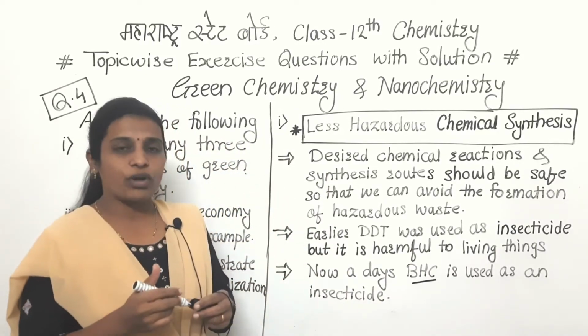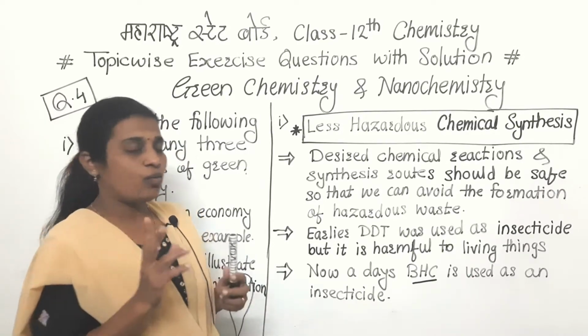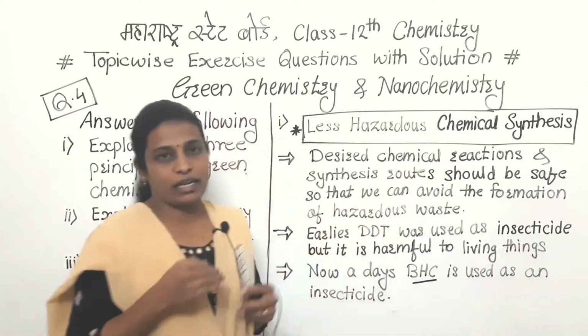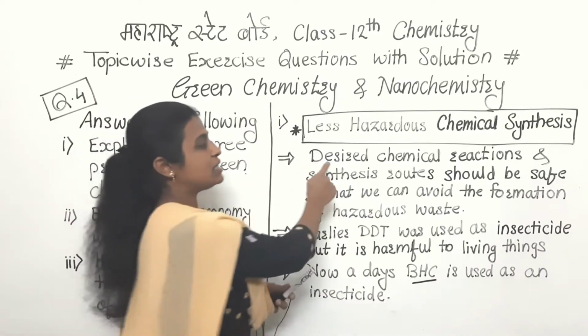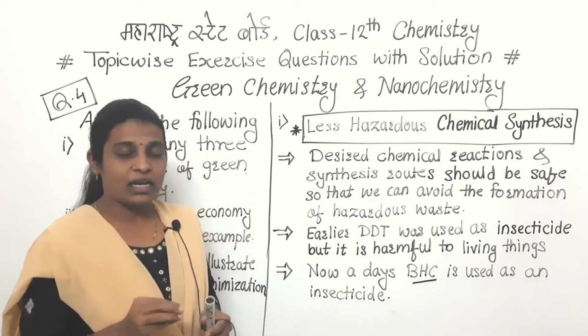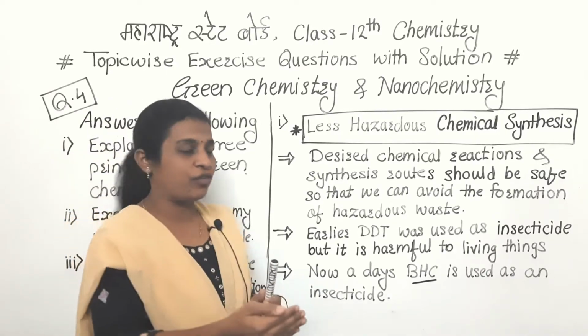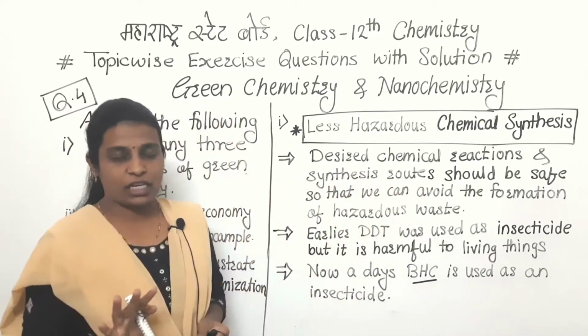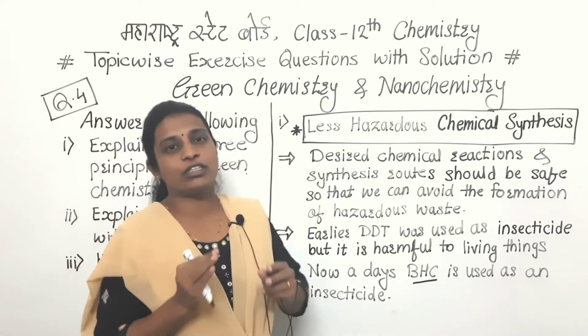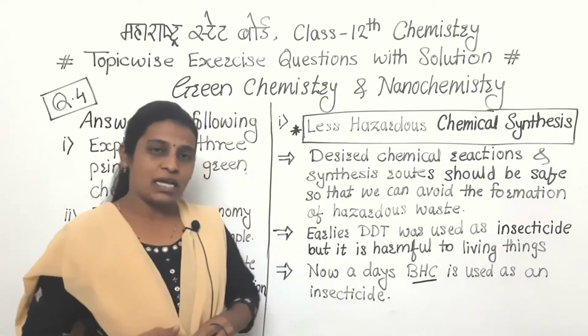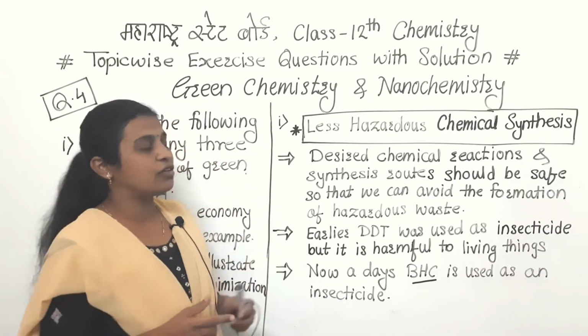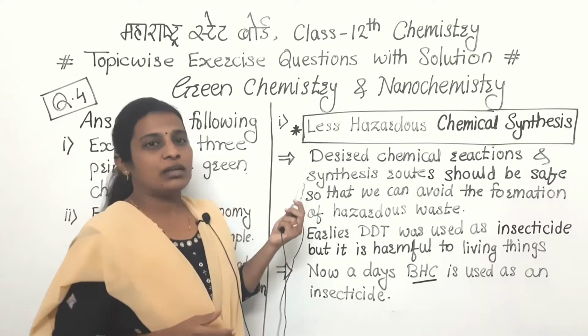Second one, so what is the principle of that one? Whatever chemical reaction we are expecting, means we can say the desired chemical reaction, and for the completion of the reaction whatever route we have preferred, that should be safe, so we can avoid the formation of hazardous waste material, and that is the first principle of green chemistry.